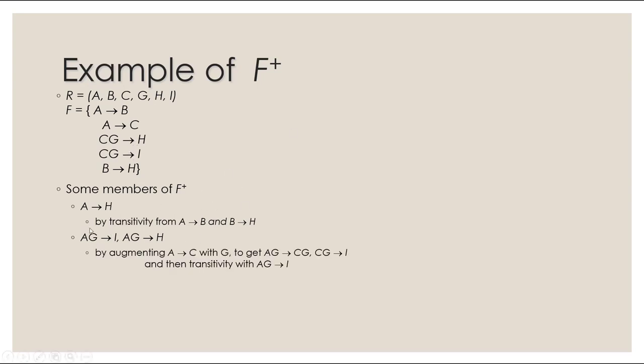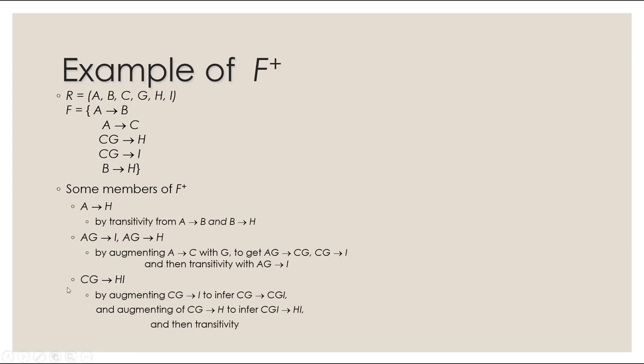Okay, we have AG determines I and AG determines H. So this is by augmenting G to A determines C. So we can add G and G here, right? AG determines CG. Okay, so we have that, and then we have CG determines H, CG determines I, which we have here. So using this, I'm able to say AG determines I. Same thing with the H. AG determines H. Okay, we have another one here saying CG determines HI. So here I'm able to combine these two into one. Okay, so CG determines H and I. Okay, so HI.